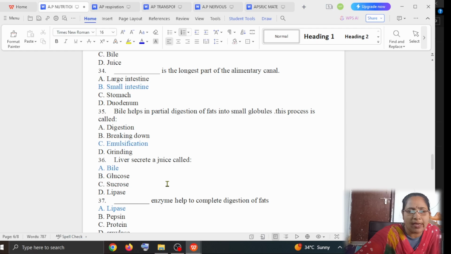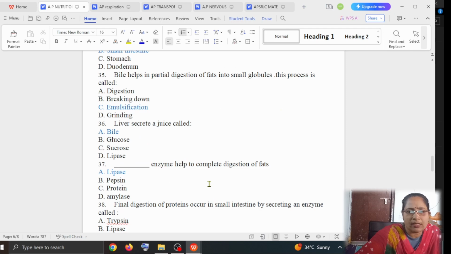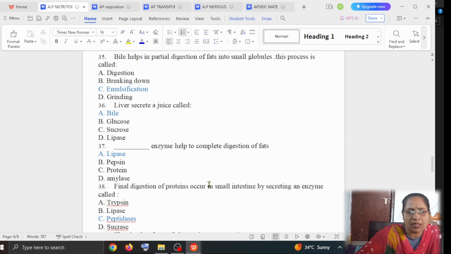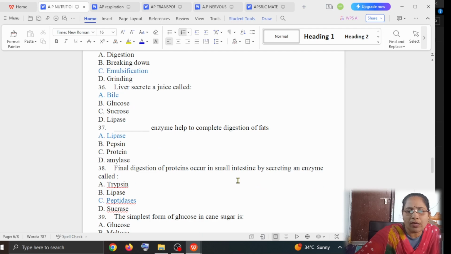The answer is bile. The next question: which enzyme helps in complete digestion of fats? Option A is lipase, option B is pepsin, option C is protein, option D is amylase. The answer is lipase. The final digestion of proteins occurs in the small intestine by secreting an enzyme called what? Option A is trypsin, option B is lipase, option C is peptidase, option D is sucrase.